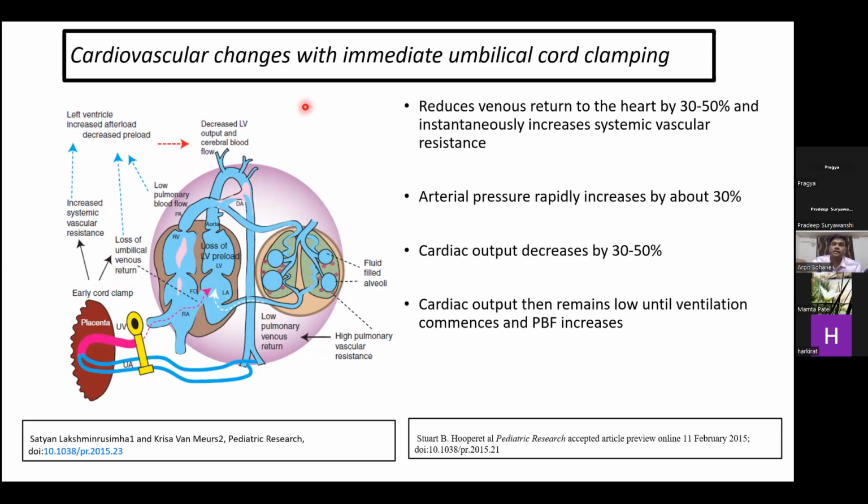So immediate cord clamping reduces the venous return to the heart by 30 to 50%, increases the arterial pressure suddenly by about 30%, and decreases the cardiac output by the ventricle by around 30 to 50%. And this cardiac output by the ventricle will remain low until the ventilation commences and the pulmonary blood flow increases.